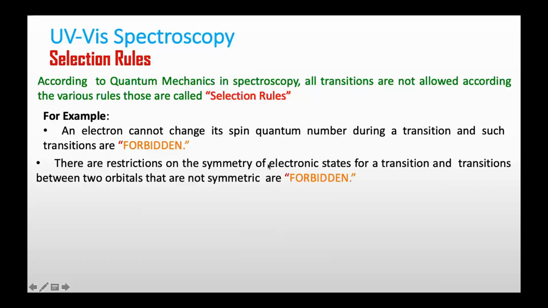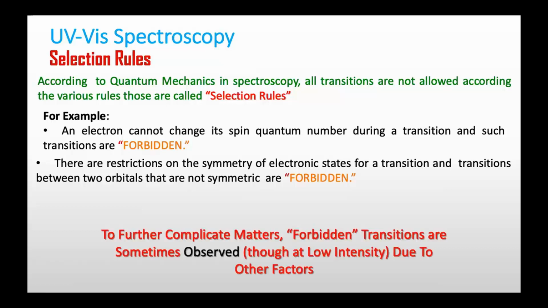The second selection rule is that there are restrictions on the symmetry of electronic states for a transition, and transitions between two orbitals that are not symmetric are forbidden. For example, sigma to sigma star is an allowed transition because sigma and sigma star both have the same symmetry, but sigma and pi star orbitals have different symmetry. So sigma to pi star is a forbidden transition due to the different symmetry of the orbitals.